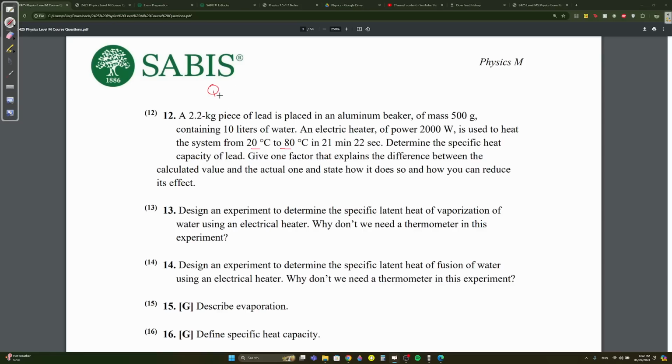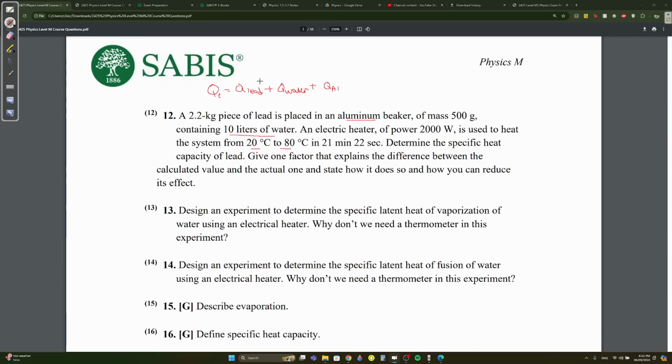This system, let's call it Q total, is equal to the Q to heat up the lead, Q of lead, plus the energy needed to heat up the water, Q of water, plus the Q needed to heat up the aluminium, Al.